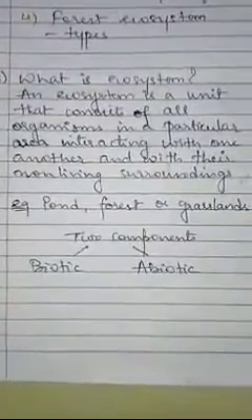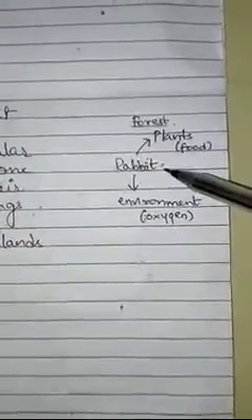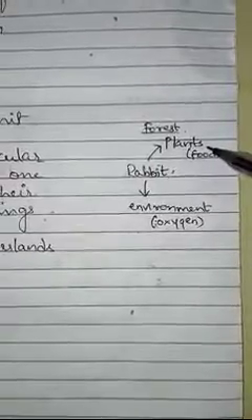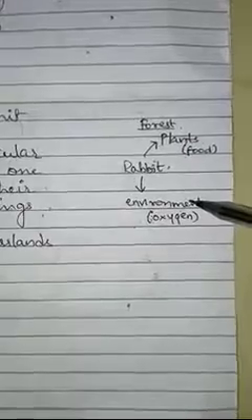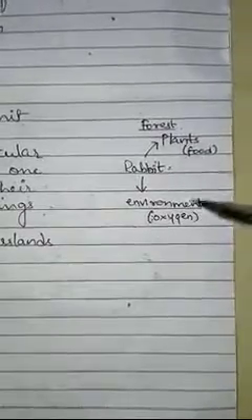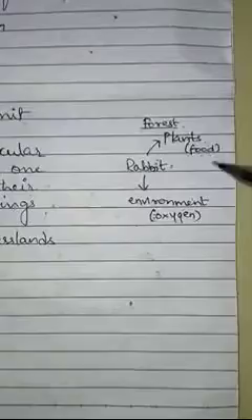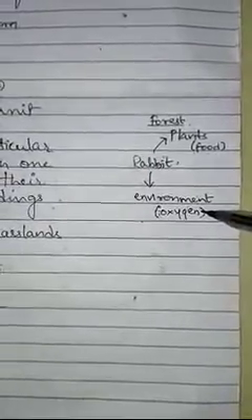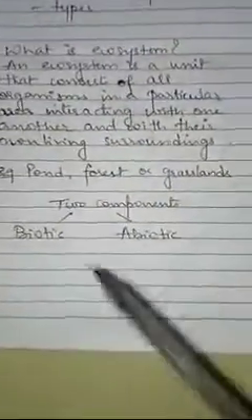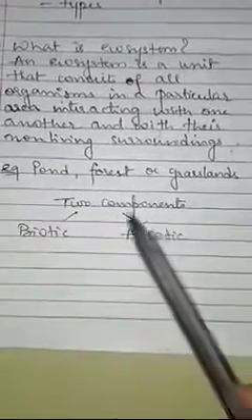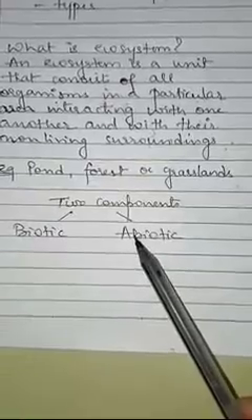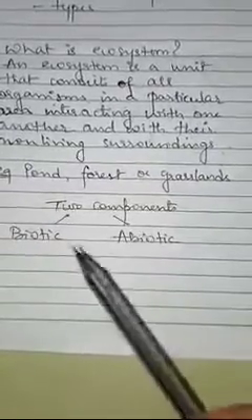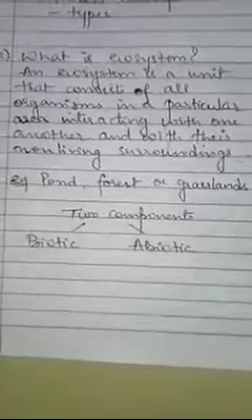Now remember one more thing, that there is continuous exchange of energy and matter taking place between the living and the non-living components of the ecosystem. Continuously the energy and the matter is exchanged between the living and non-living components of the ecosystem. So the two components that form the ecosystem are the biotic components and the abiotic components.